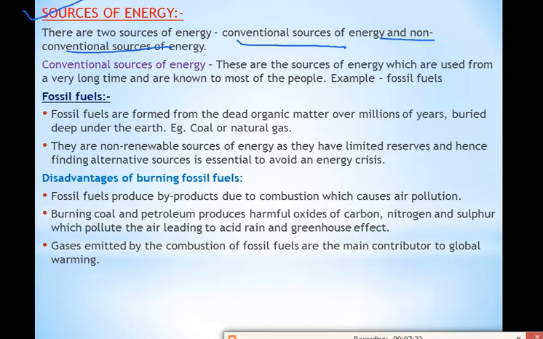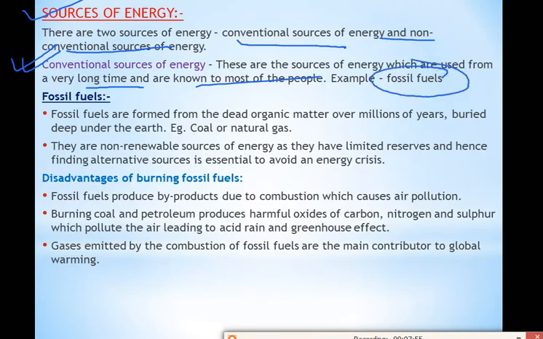So what are conventional sources of energy? Conventional sources of energy are those sources which are used from a long time and are known to most of the people. For example, fossil fuels.